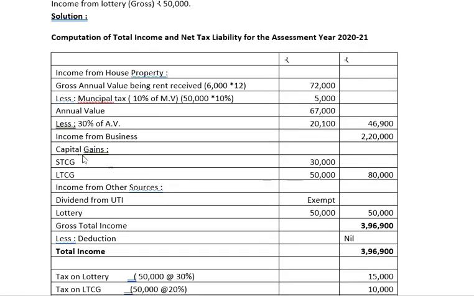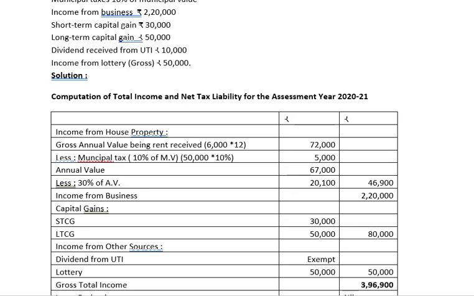Now let us see the computation of total income and net tax liability for the assessment year 2020-21. First, income from house property. We consider the gross annual value, and it is the rent received, which is 6,000 into 12, which is 72,000.